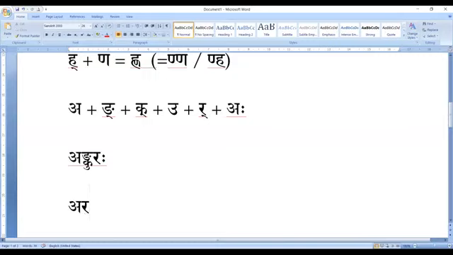If it is ara, it will be written like this. Artha. No. It's not so difficult. It's ar only. Is it difficult to read this? It is ar only. Vowel a is there, repa is there, ar.